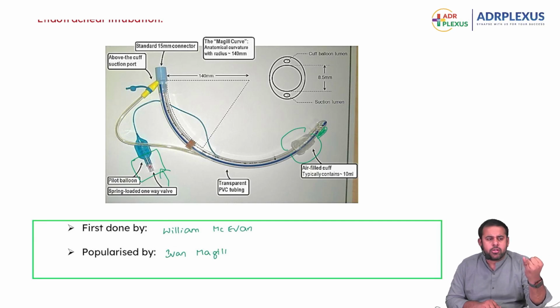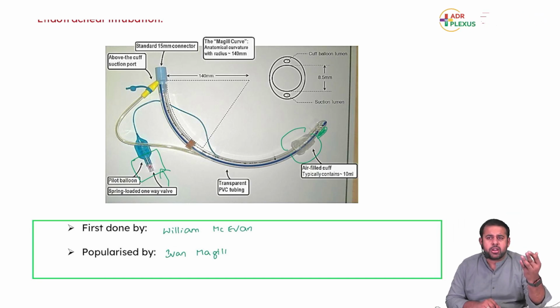Ether, also called sweet oil of vitriol, was first publicly demonstrated on 16th October 1846 by W.T.G. Morton, which was successful. That is why he is called the father of modern anesthesia, and World Anesthesia Day is celebrated on 16th October. Chloroform was first introduced by James Young Simpson and popularized by John Snow. Cocaine was the first local anesthetic, the only naturally occurring local anesthetic, and its analgesic properties were demonstrated by Carl Koller. For spinal anesthesia, the first drug used was cocaine, by August Beer, who also postulated intravenous regional anesthesia, Bier's block. Then muscle relaxants, the curare group of drugs, were first introduced by Harold Griffith.